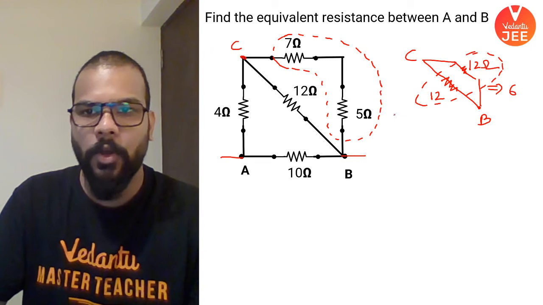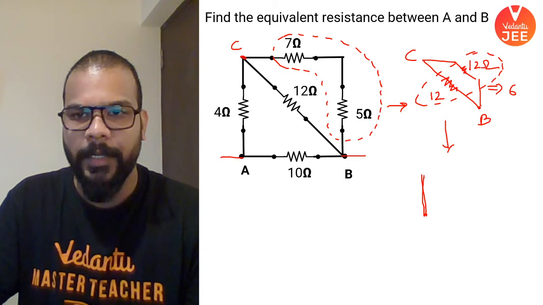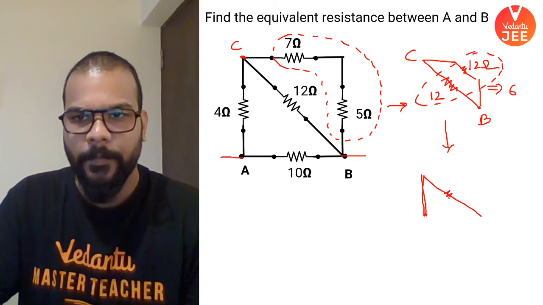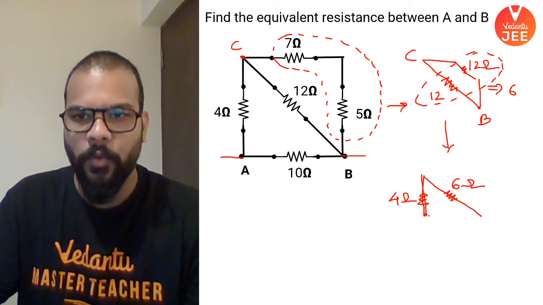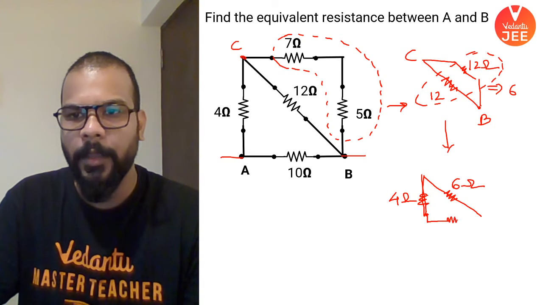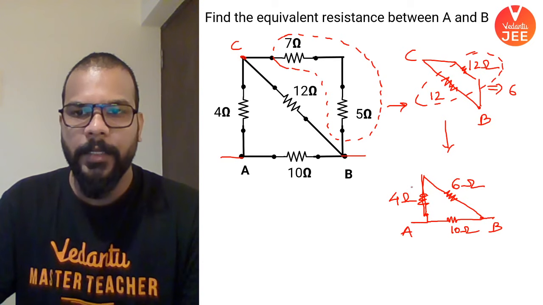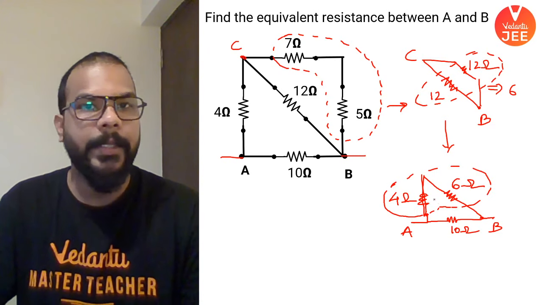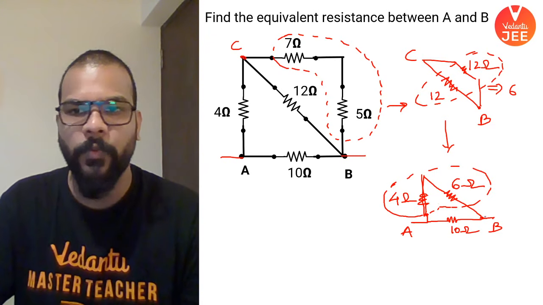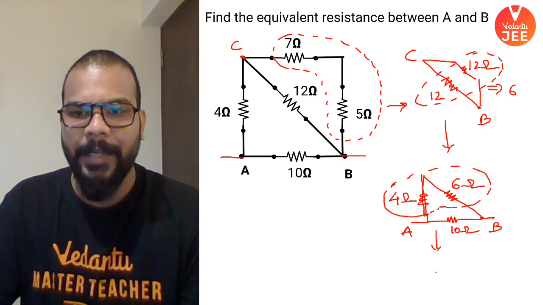So if I draw further, this is what I'm getting. I'm getting this as 6 ohm. This already was 4 ohms. And I have a 10 ohm here. This is point B, this is point A. Now look at these two, guys. These two are connected in series because the same current will go through 4 and 6. So in series, these two will become 10.